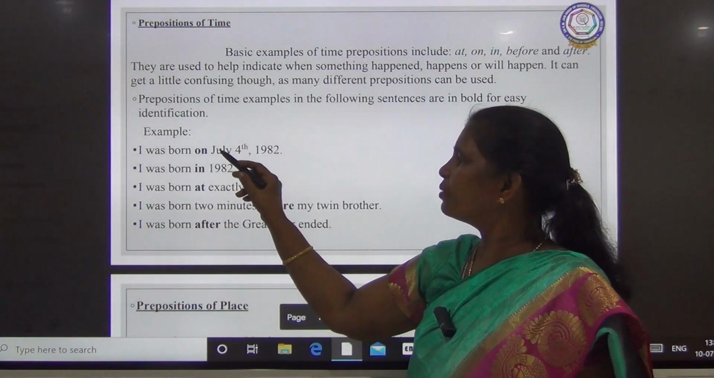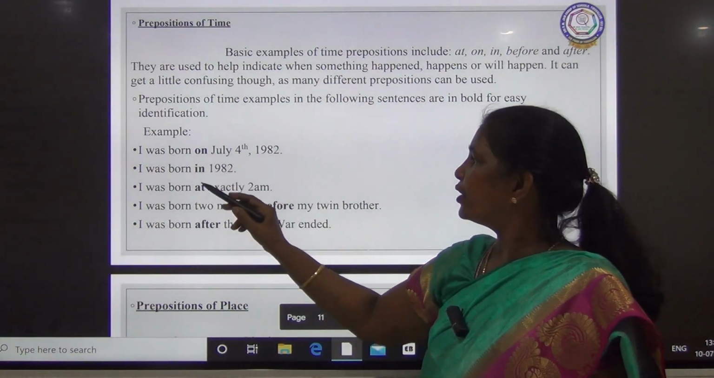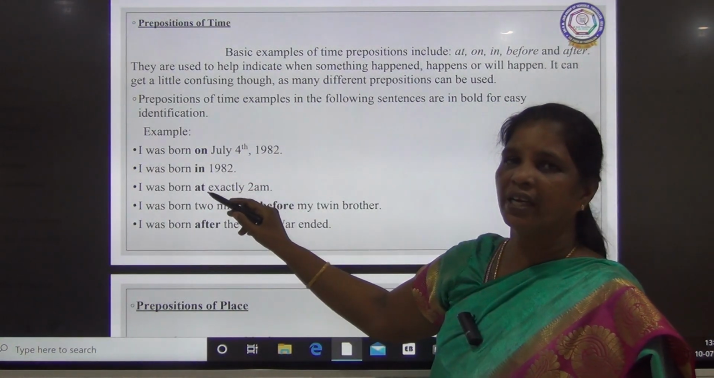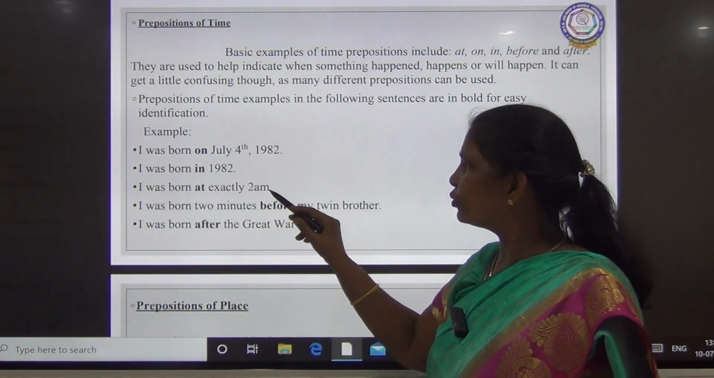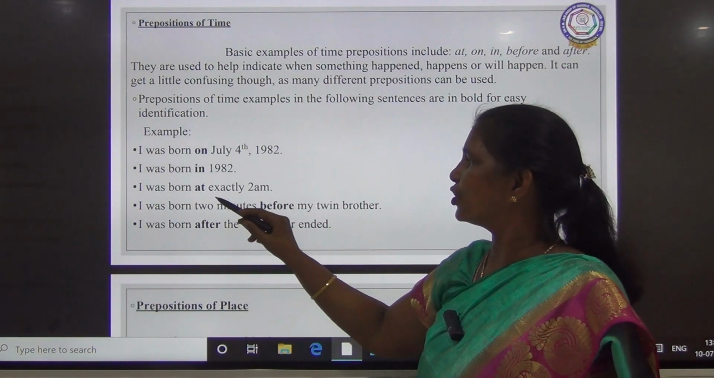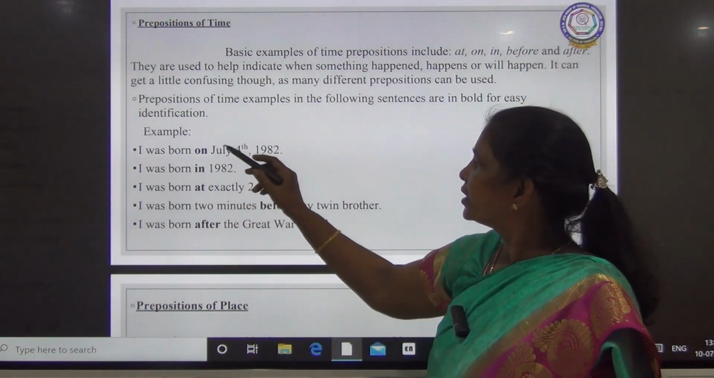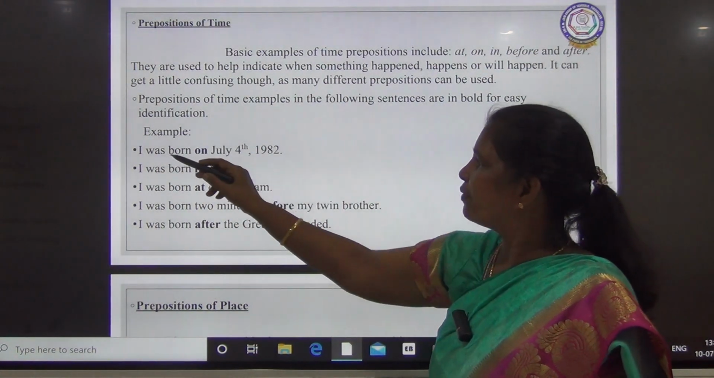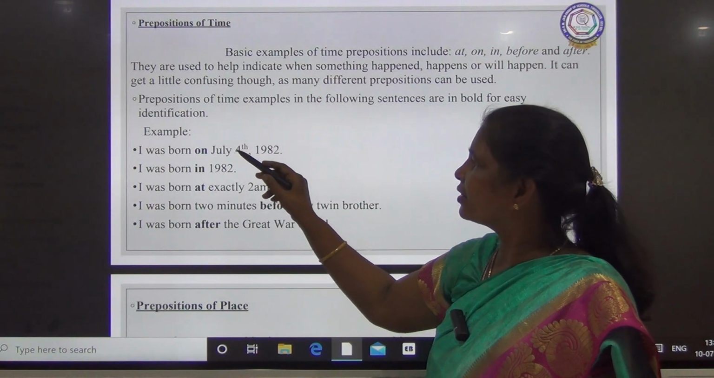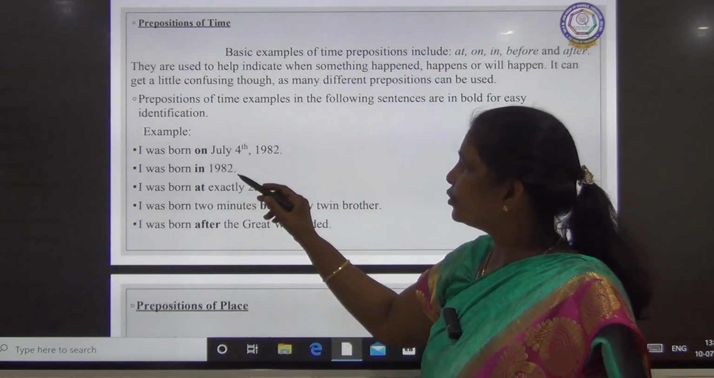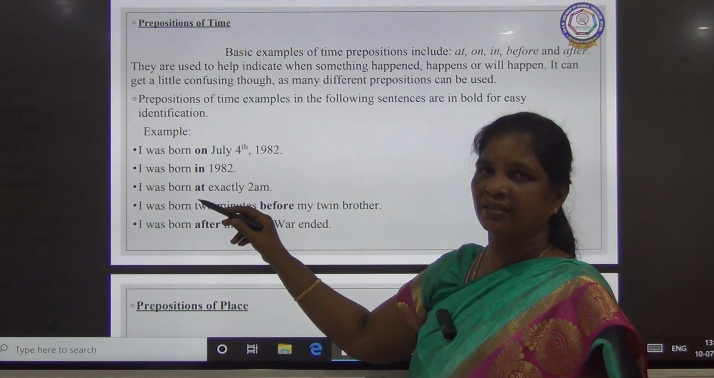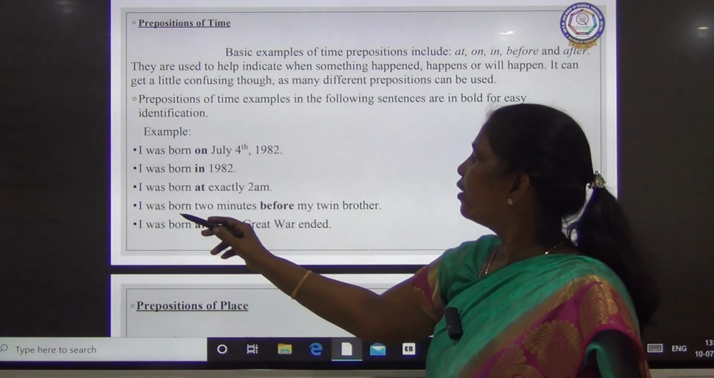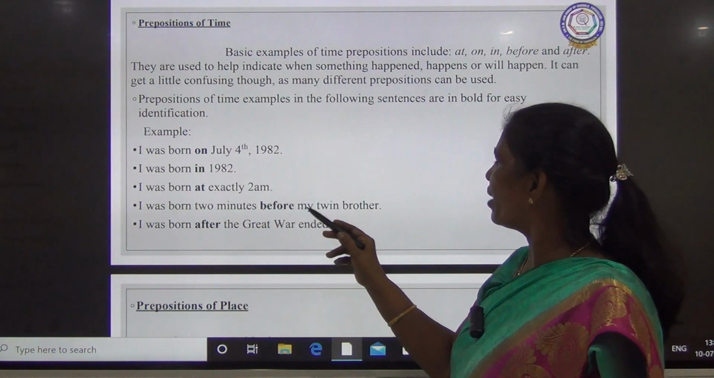So here, when you are using the month, you will be using on. When you are using only the year, you will be using in alone. It is very clear, children. I was born at exactly 2. So when you are talking about the time mentioned, you will be using at. So same only, birth you are talking about. When you are using month, you use on. When you are using year, you will use in. When you are using the time, you will be using at. This is clear, children?